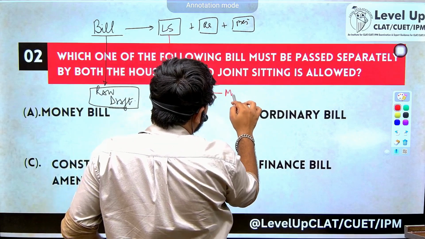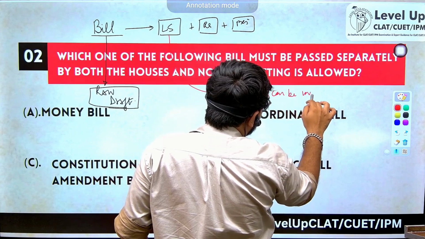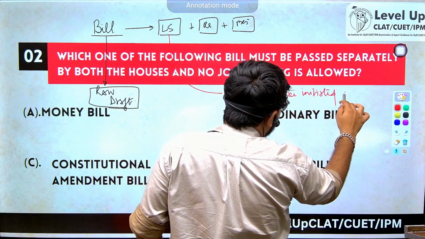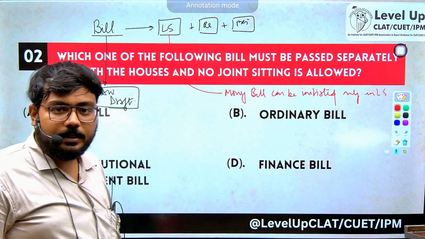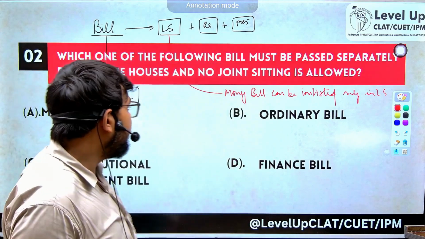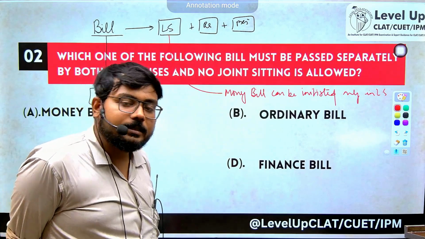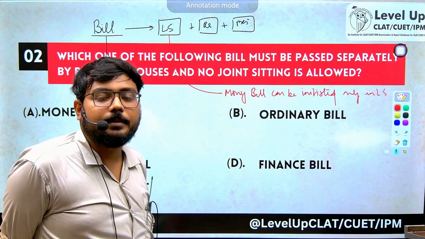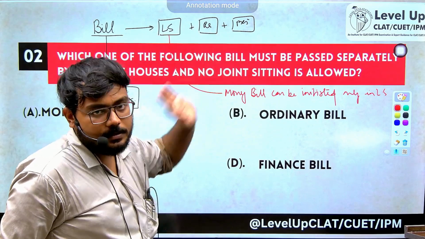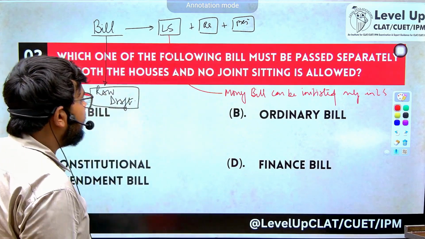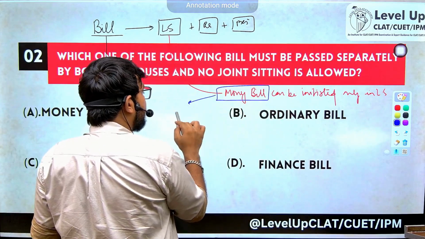Money bill can be initiated only in Lok Sabha. That means if the bill is about money bill, it shall be introduced in the Lok Sabha first and then it would go to Rajya Sabha. Talking about other bills other than money bill, like finance bill, constitutional amendment bill, or an ordinary bill, all of these 3 bills can be introduced in both these houses, right? Just remember this. Secondly, now who decides whether a bill is a money bill or not? Who decides?